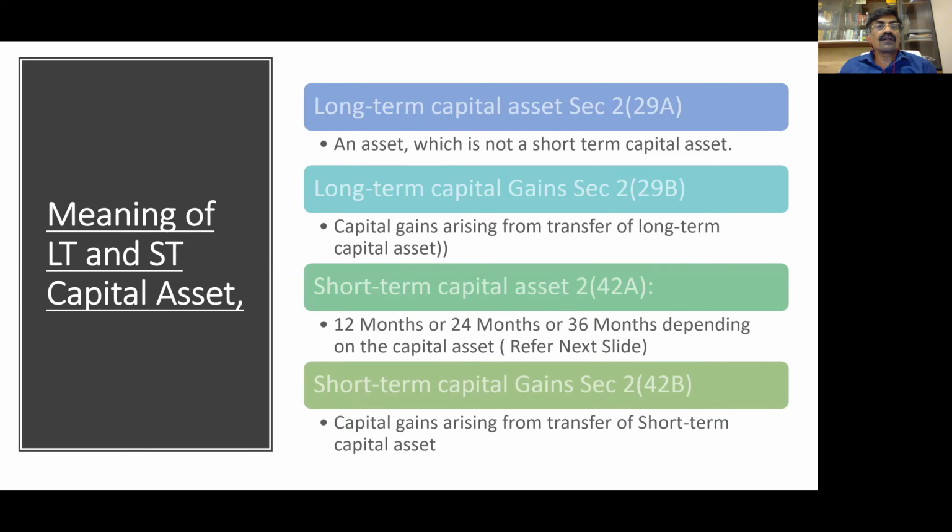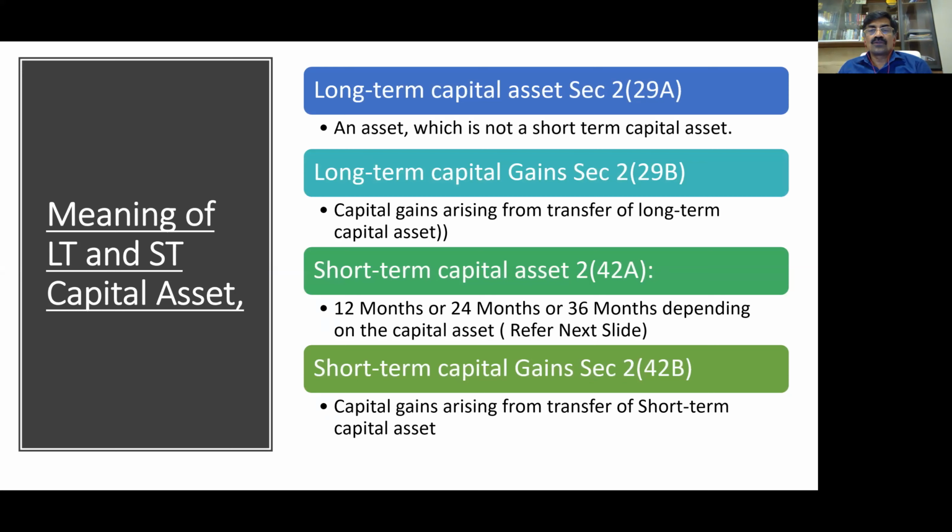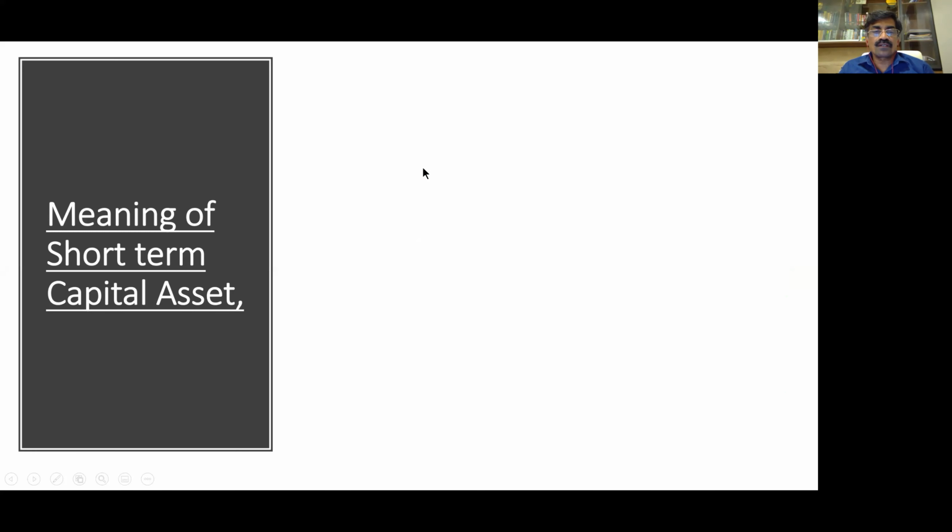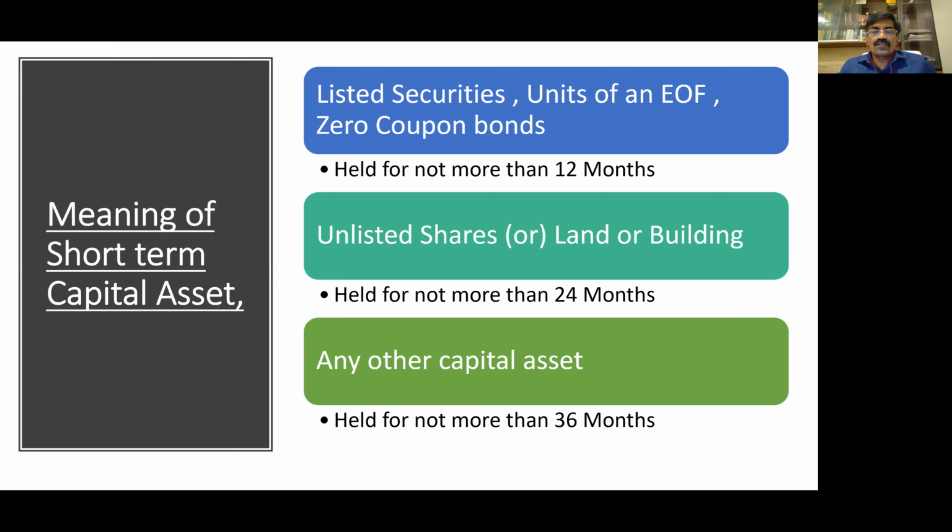So the meaning of long term and short term. Long term capital asset, very easy, an asset which is not a short term capital asset. Long term capital gains arising on transfer of long term capital asset. Short term capital asset, 12 months or 24 months or 36 months, depending upon the type of capital asset. Short term capital gains means capital gains arising on transfer of short term capital asset. We'll see why this definition is very important, because the capital gains computation is going to be different based on this.